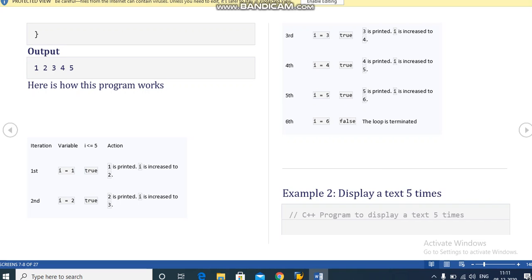Then in the second iteration, I equals 2, the value of I is incremented by 1. ++I means I equals I plus 1, so I will be 2. Then again it goes to the condition: 2 is less than or equal to 5. Again the condition is true, so it will print 2, and I is incremented to 3. Why is it incremented to 3? Because I equals I plus 1. The present value of I is 2, so 2 plus 1 will be 3.